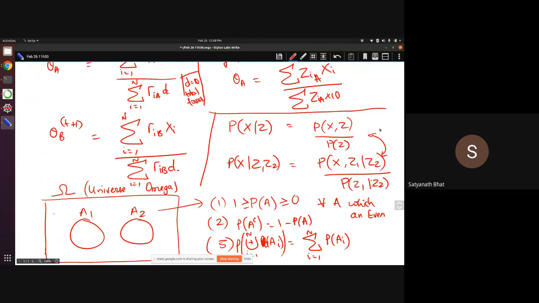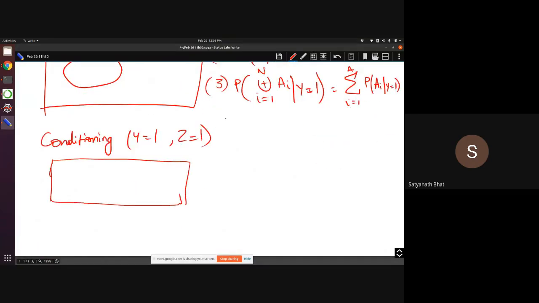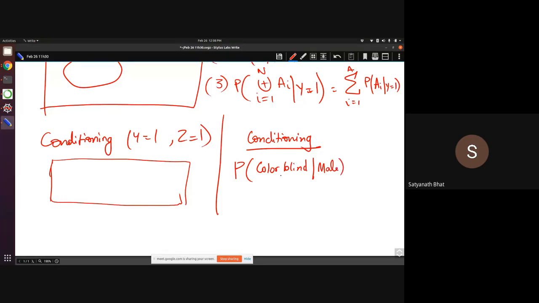The way to understand conditioning is to understand the meaning of this formula itself. So let us take an example, some non-controversial example. What is the probability that somebody is colorblind given that the person is a male? There is a tendency that males are more often colorblind. That is just how biology is. So what will I do if I have to do this?